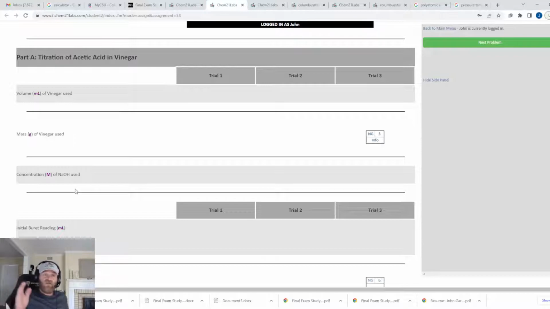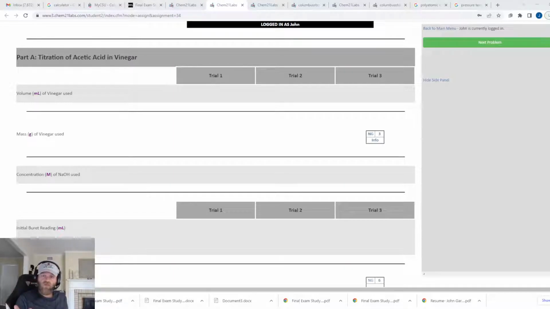And then the mole ratio of combining NaOH and acetic acid is 1 to 1. So I'll have the same number of moles once I've run a neutralization experiment and reached the endpoint. Then I'll have the same number of moles of NaOH as I will of acetic acid. Anybody that goes through this experiment, you ought to recognize that immediately.